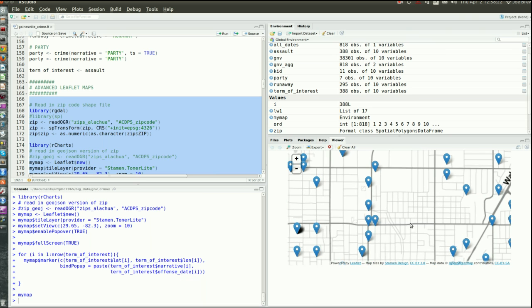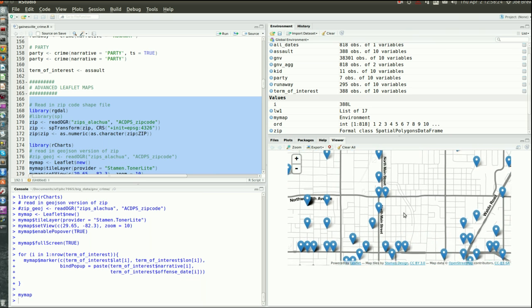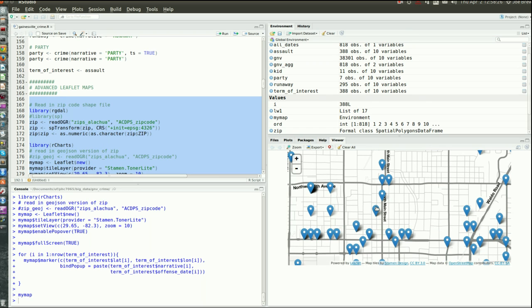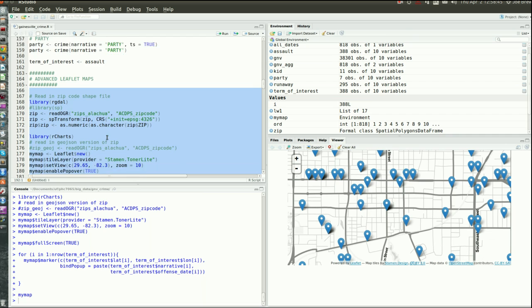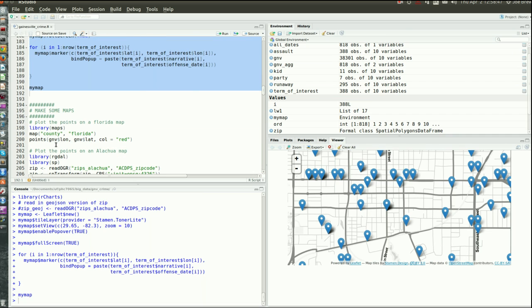I live close to Main Street, right around here, so 2nd Street. And look, there's an assault that happened right by my house last July. I was out of town. That's nice. This assault is basically at my house in June, so it's been a while. Maybe we're due. Let's go downtown and we can look at aggregated assault. This was a year ago. And of course we could filter just to look at more recent things if we wanted.